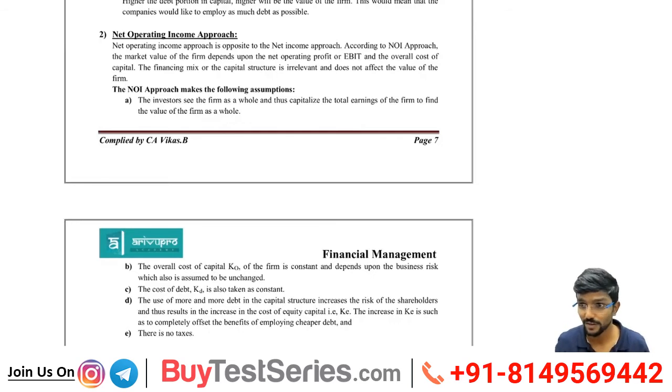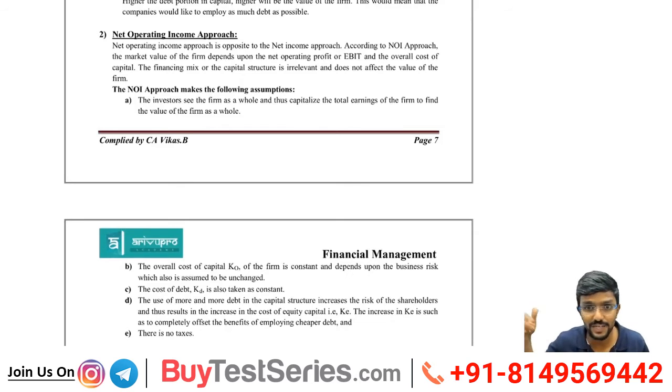This is how you should remember what that approach told and what this approach told, because the question will be on any one approach in the exam. You will say, I saw this somewhere, that approach or this approach. People will have confusion. Be very careful. This approach name itself is net operating income approach. If you know what is operating income, that means it is done. Operating income is nothing but the other name for EBIT.